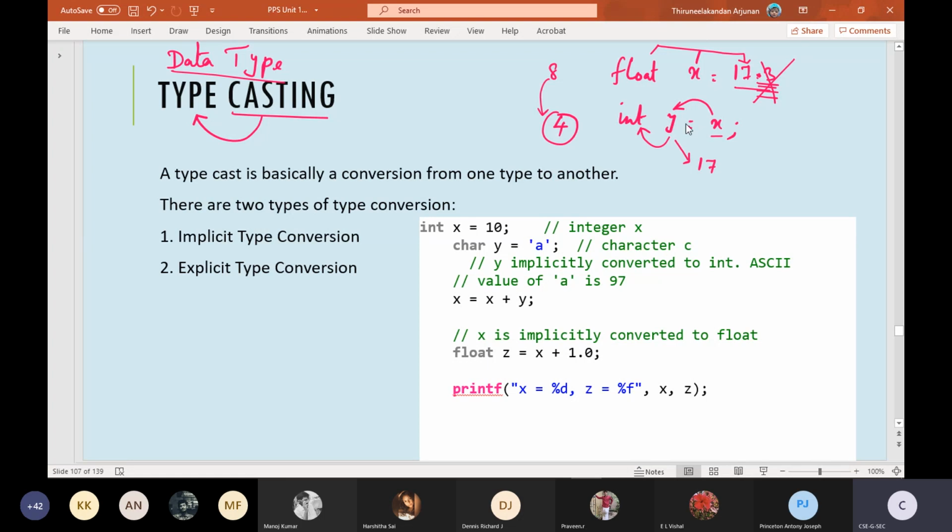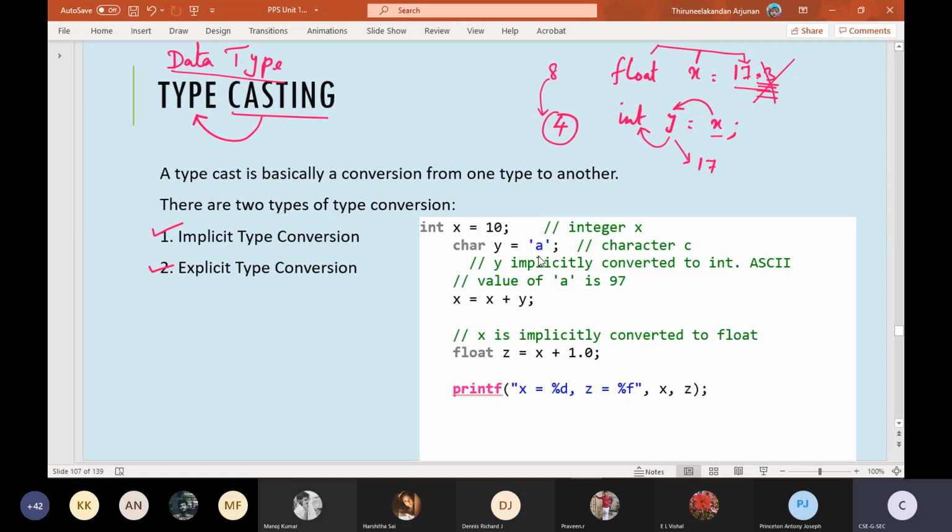This type of conversion, happening either automatically or explicitly, is called typecasting, and depending upon the type of conversion happening, it is called either implicit conversion or explicit type conversion. Okay, now before getting into further concepts, go through this program, students. Integer x is equal to 10, character y is equal to 'a'.